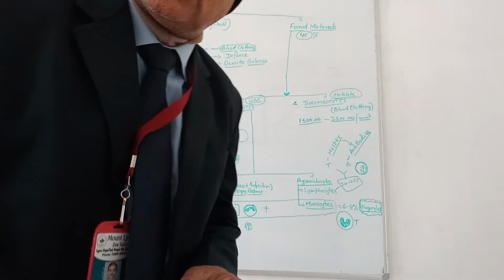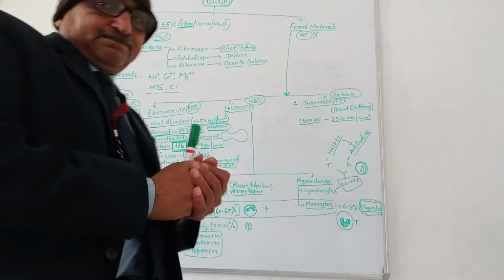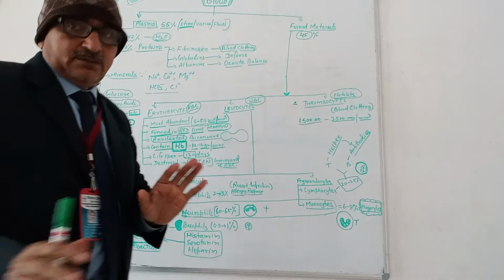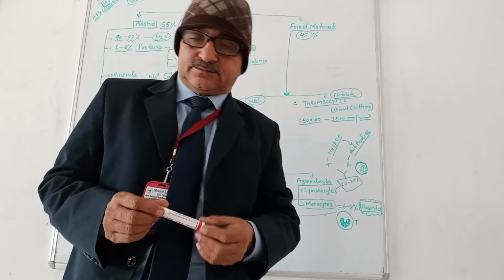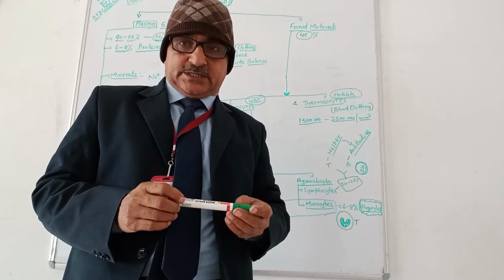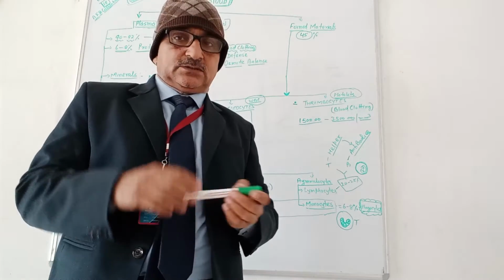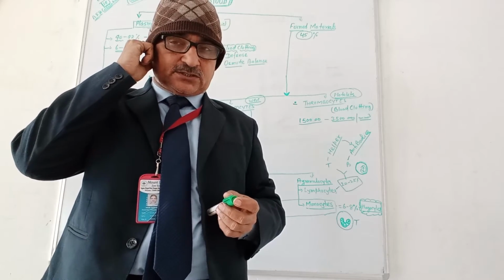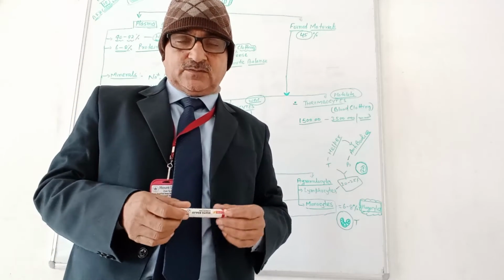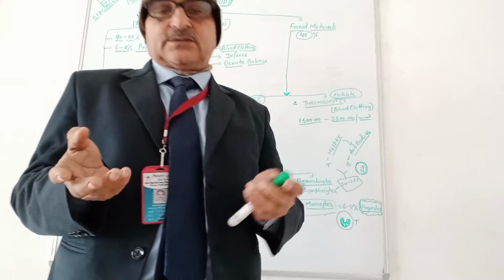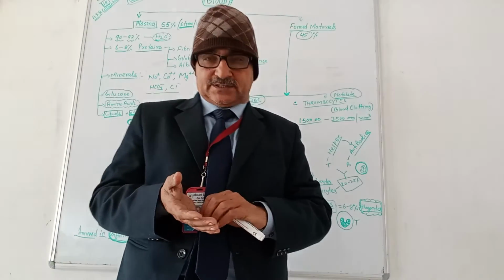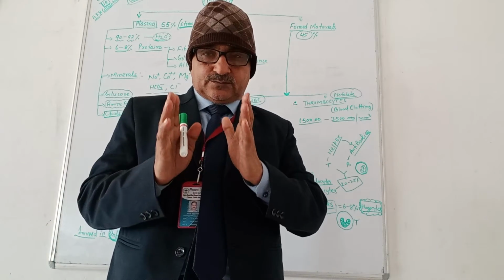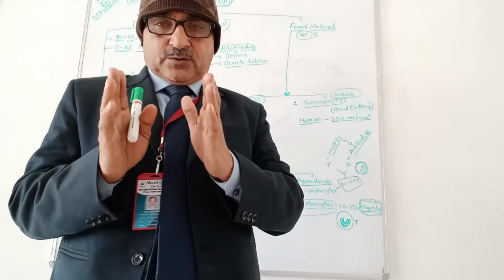Dear all, I am going to explain here the composition of blood. We have a blood circulatory system for A level, chapter number 18. You are familiar with the blood fluids and the circulation. Like different organ systems, we also have the blood circulatory system, whose components are blood itself, blood vessels, and the heart, the pumping organ. Here I would like to explain the components of blood.